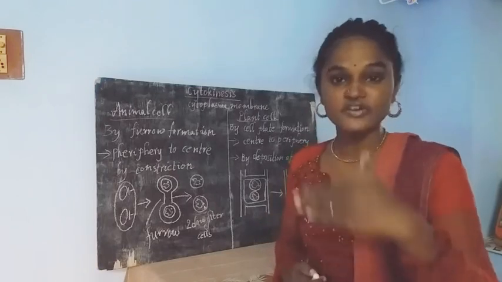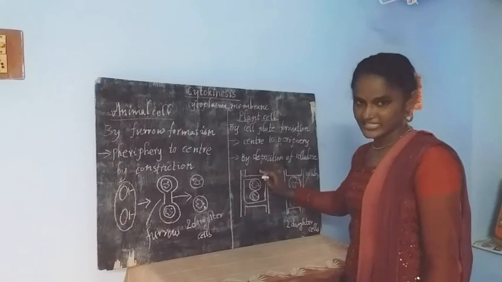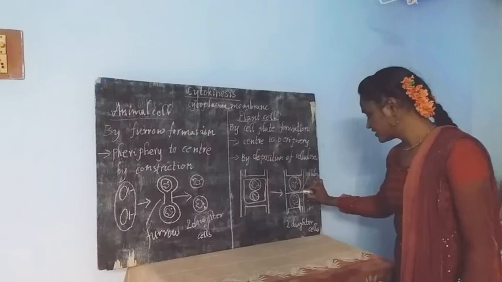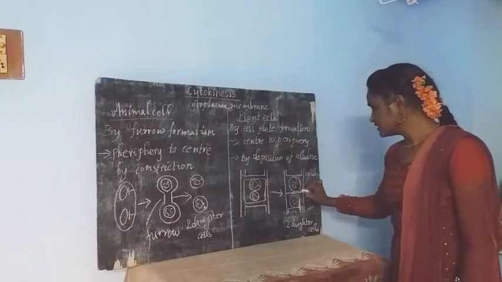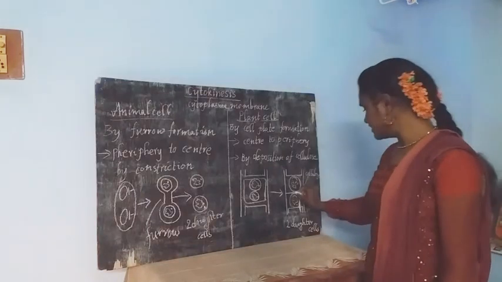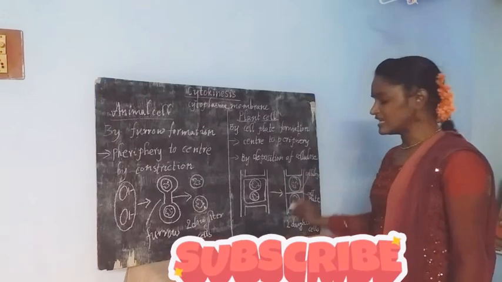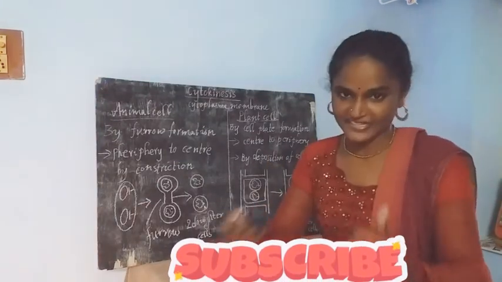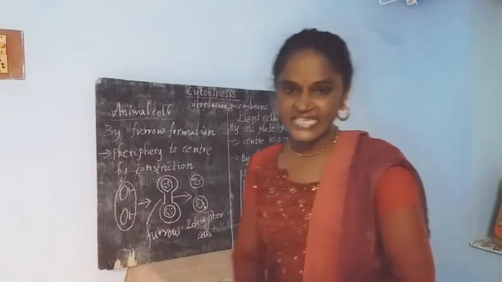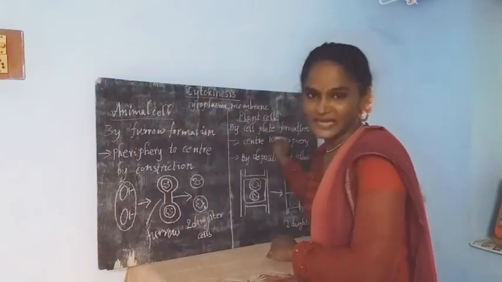By deposition of cellulose. See here, this is the parent plant cell, and here in the middle we can find a cell plate, and at the cell plate we can find the deposition of cellulose. By this cell plate, the single parent cell divides into two daughter plant cells. Like this cytokinesis occurs inside the cell of animal and plant.